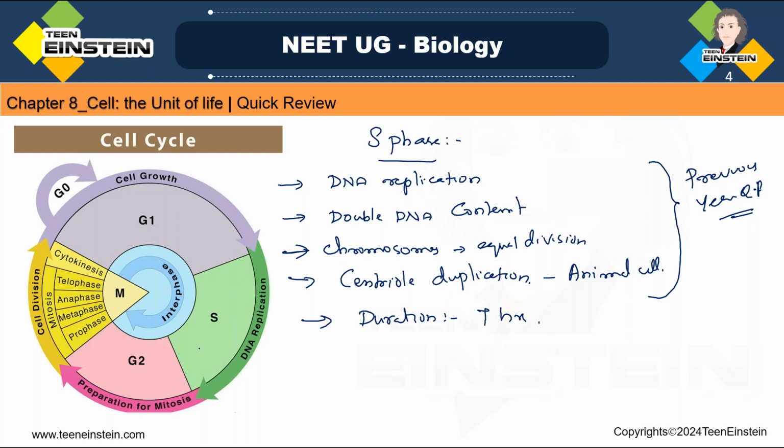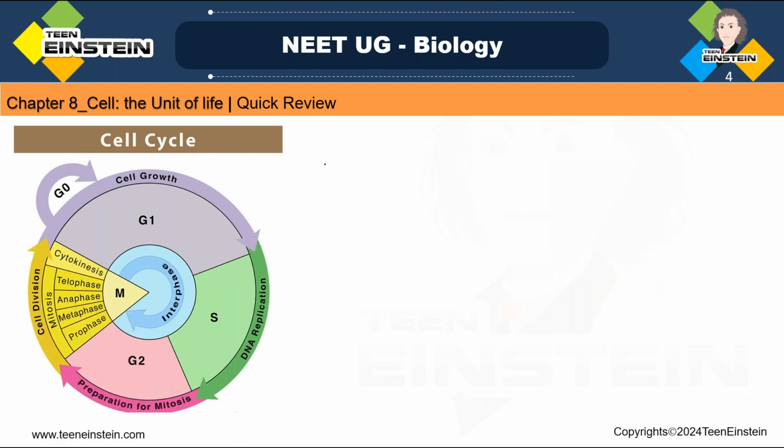Definitely the cell will go to the next stage, which is the G2 phase.